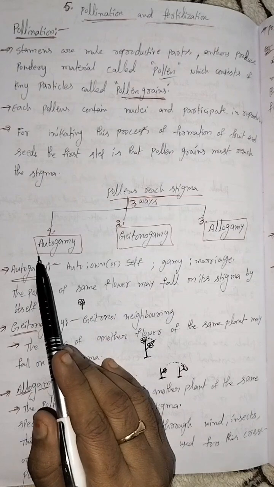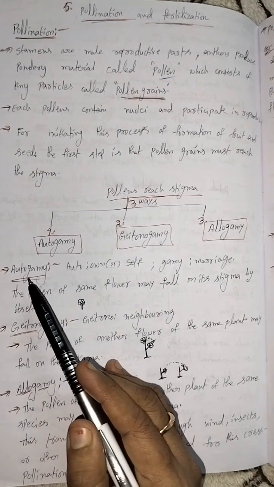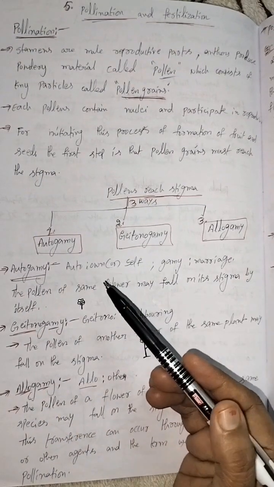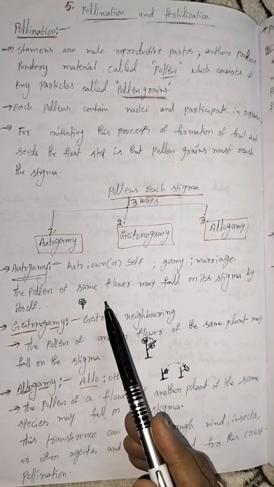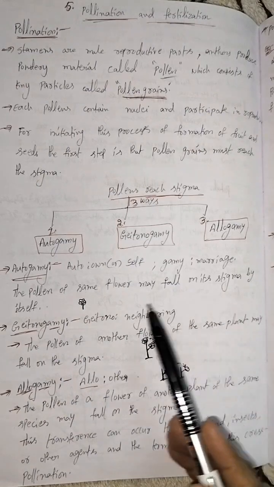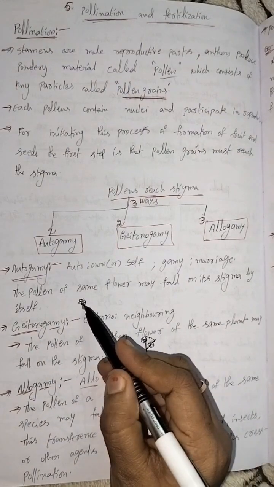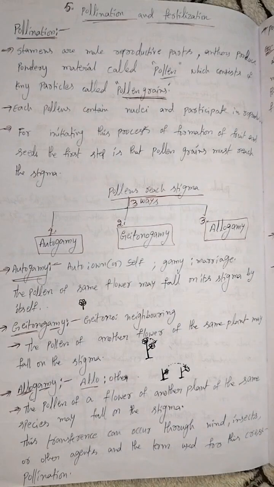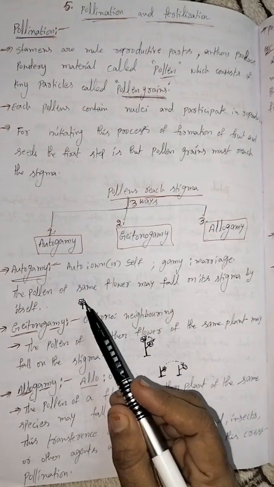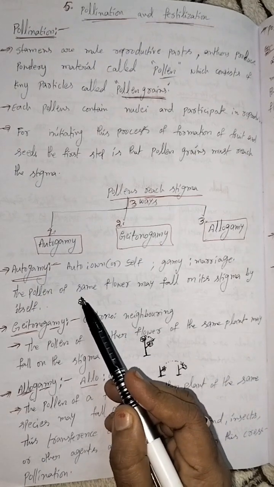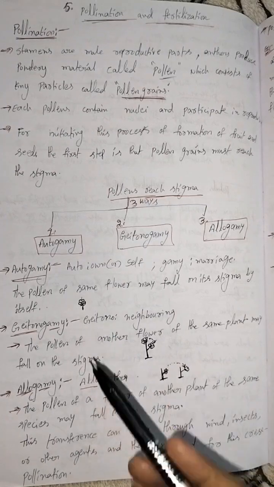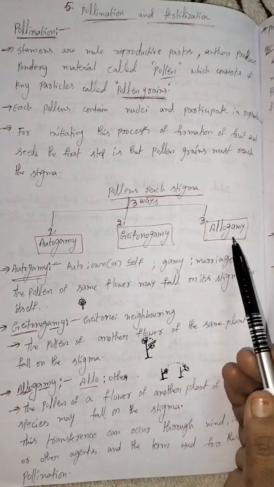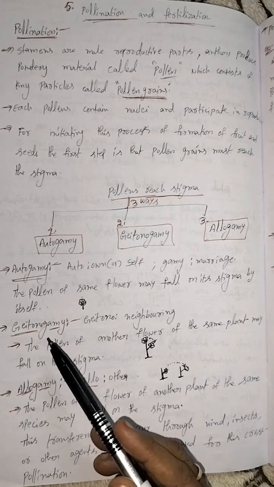So what is the meaning of autogamy? Auto means own or self. Gamy means marriage. So the pollen of the same flower may fall on its own stigma by itself. For example, this is the flower. The flower has male and female reproductive parts in the same flower. So the pollens are transferred onto the stigma. So this is autogamy. Next, these two are cross pollination.